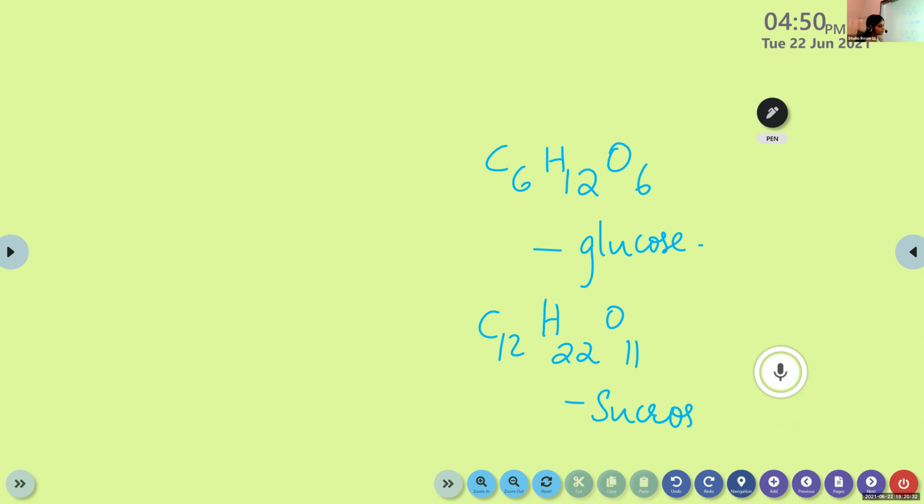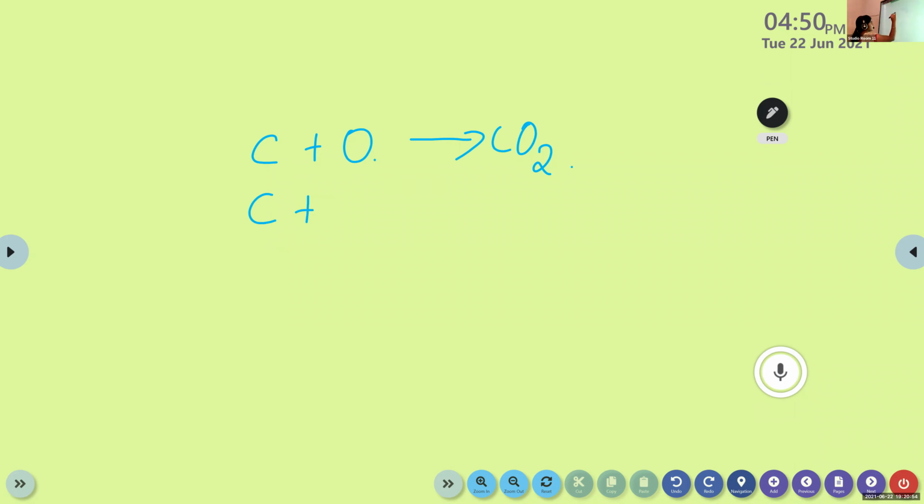Carbon plus oxygen. It will give CO2. Yeah, it will give CO2. Then here we can write O2, because oxygen always exists in the atmosphere as a diatomic molecule.